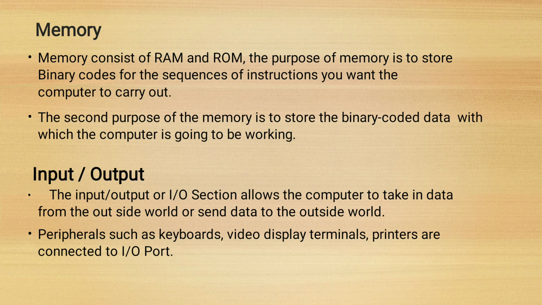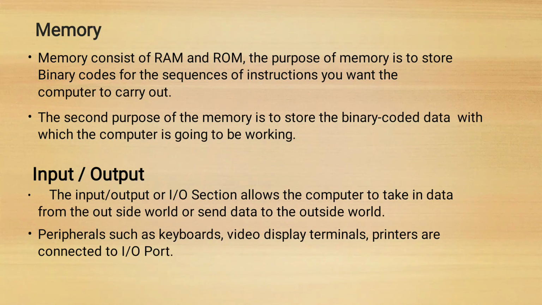The purpose of memory is to store binary codes for the sequence of instructions you want the computer to carry out. The second purpose of memory is to store the binary coded data on which the computer is going to be working. It is a device used to store information either temporarily or permanently.